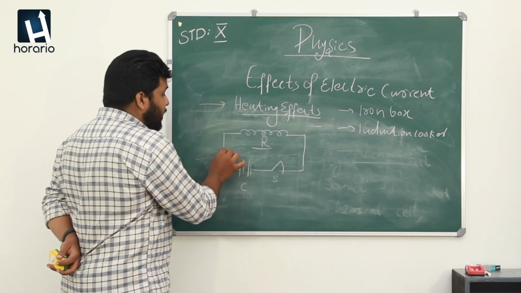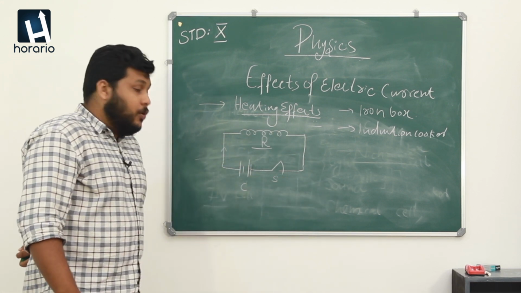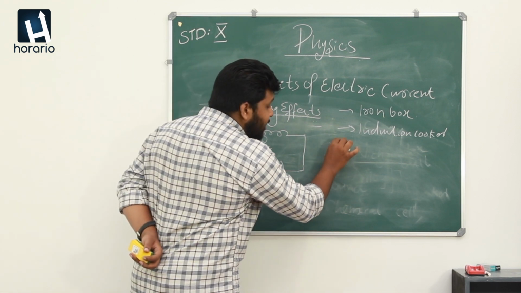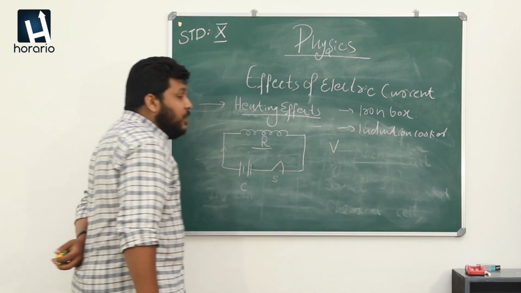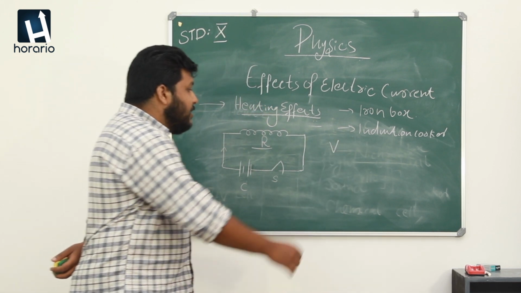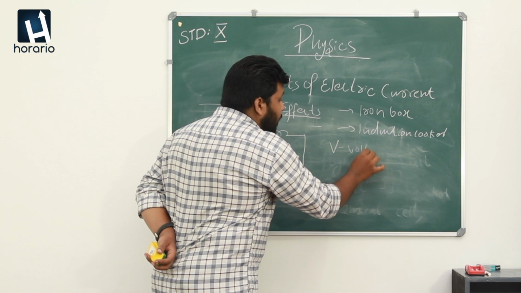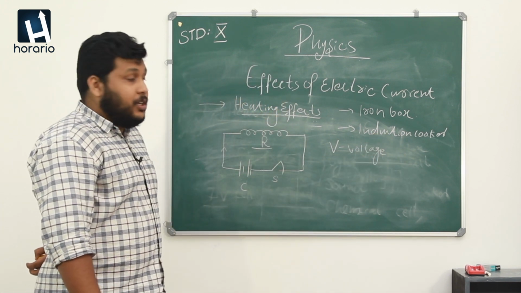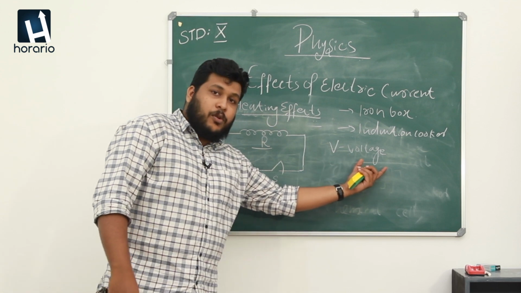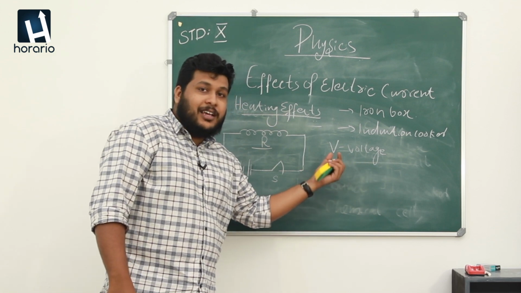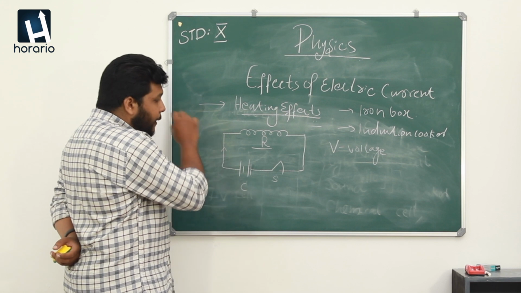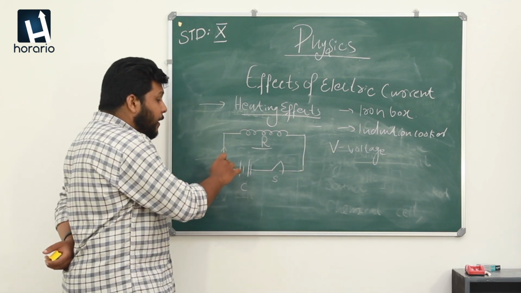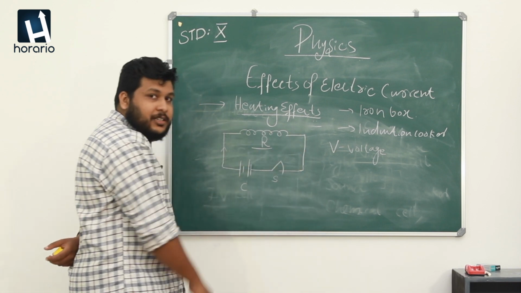What happens when the current flows through the circuit? Normally there will be a potential difference which we denote as V. V stands for voltage. The potential difference in a circuit is known as voltage and it's denoted as the letter V. And if there is a voltage difference, there will be a flow of charge.